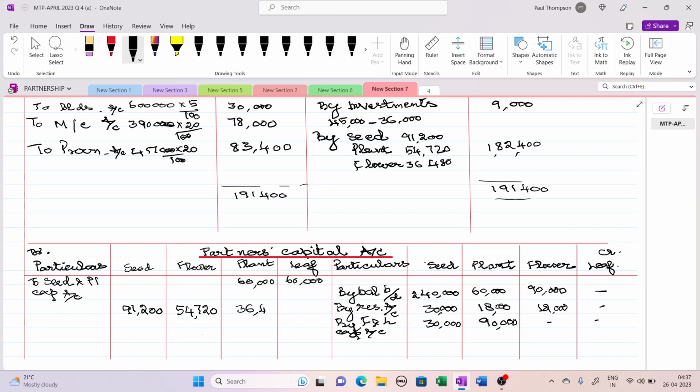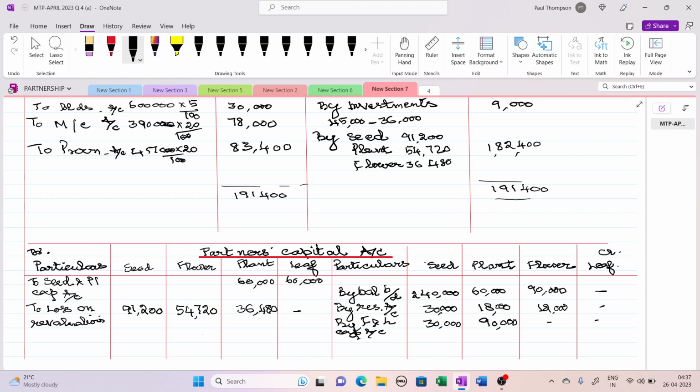No loss will be transferred to the new partner. Okay, this is to revaluation, loss on revaluation. Okay, so we have transferred the loss on revaluation also. Clear?